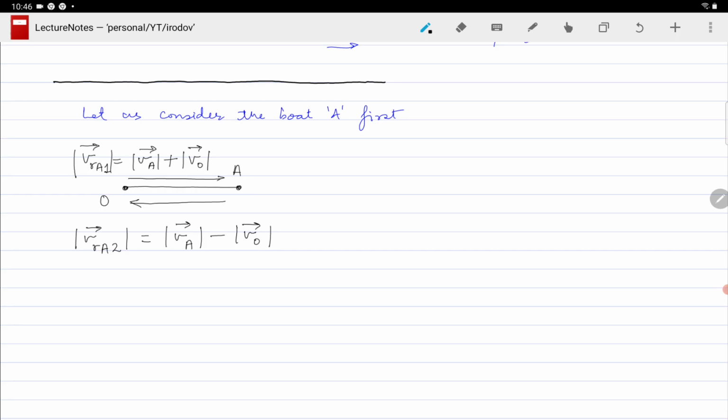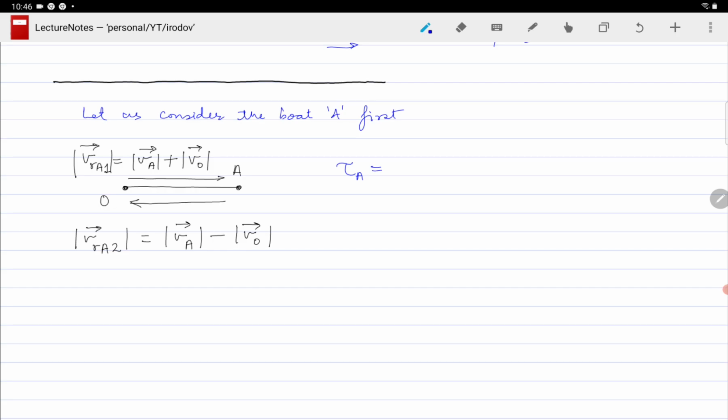So now, in order to find out the time tau A, let me use a different ink here. Okay, so tau A will be equal to the distance.